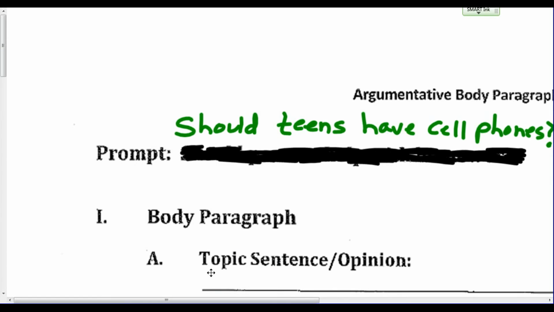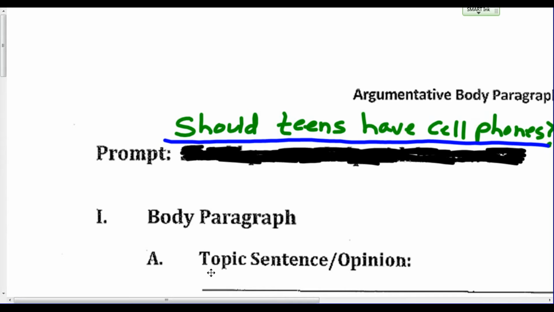After you've read the article, the next thing you need to do is think about the question. So our question for this article is, should teens have cell phones? Now, even if you're in the middle and can't decide which side you want to be on, you have to choose one side and stay with that side.